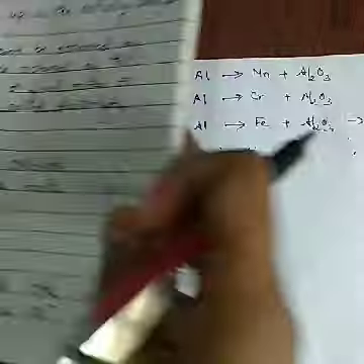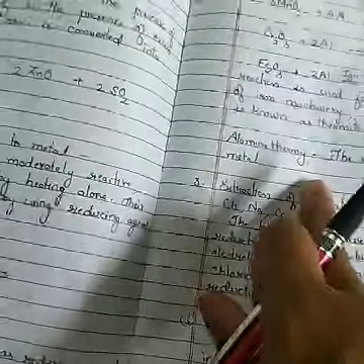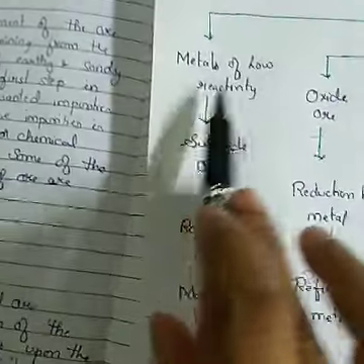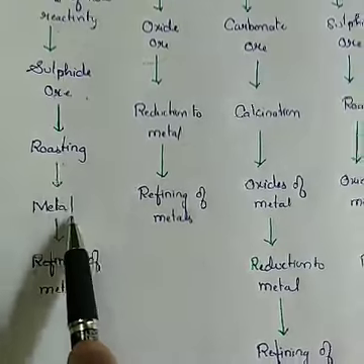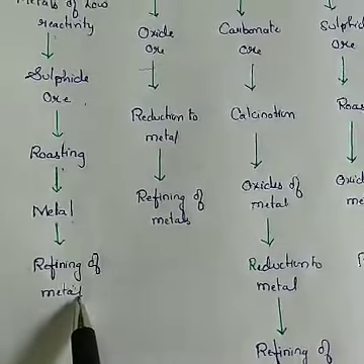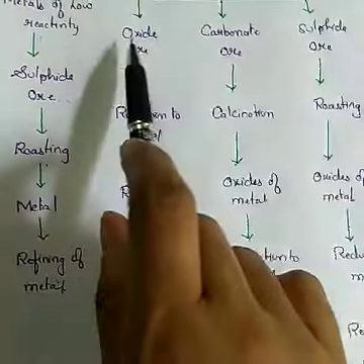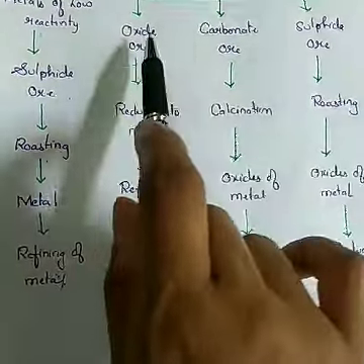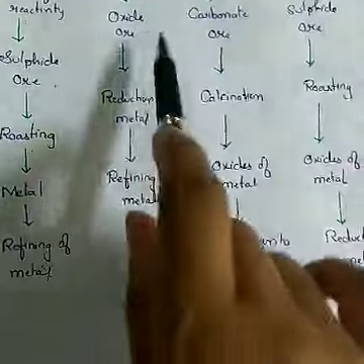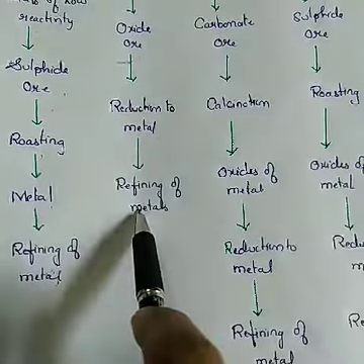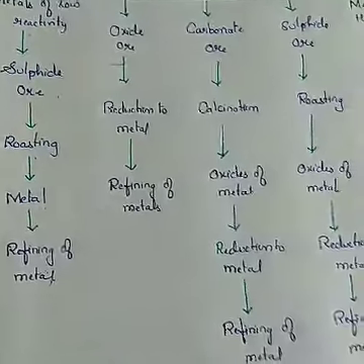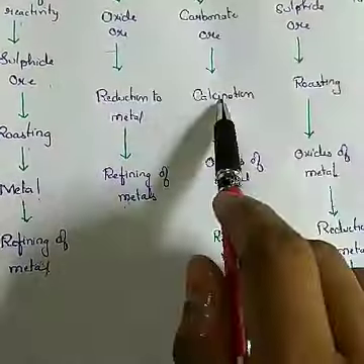So till today I am going to stop here the extraction of the middle reactivity metals. What we have done: metals of low reactivity, which are present in the sulfide ores, through the process of roasting we got metal, and refining of the metal we are going to do at the last. The metals of middle reactivity are in the form of oxides, carbonates and sulfides. Oxides we directly reduce to metals. The last step is refining of metal, that is taking out the pure metal from the impure metal, that we will do. Calcination also we have done.